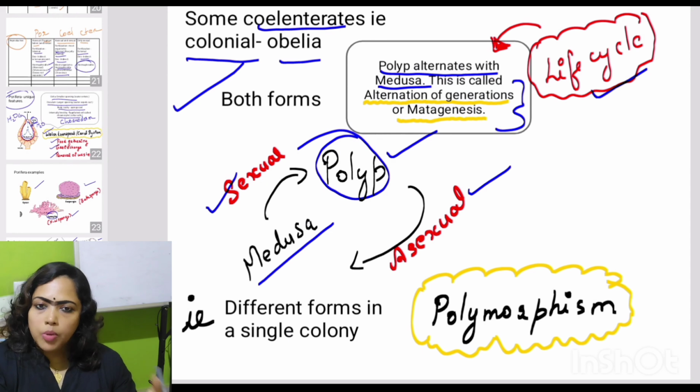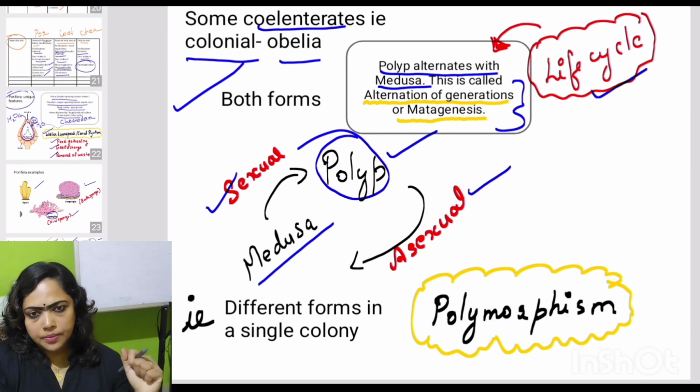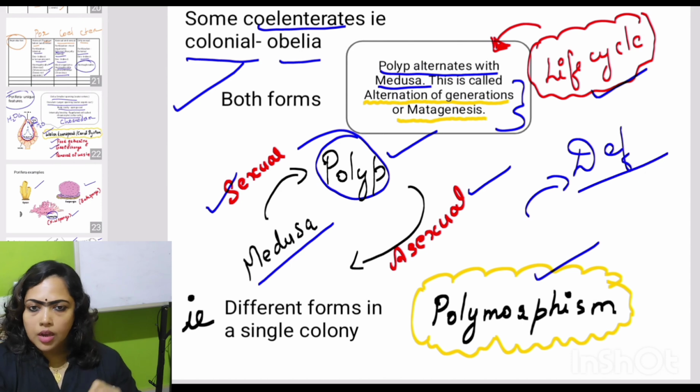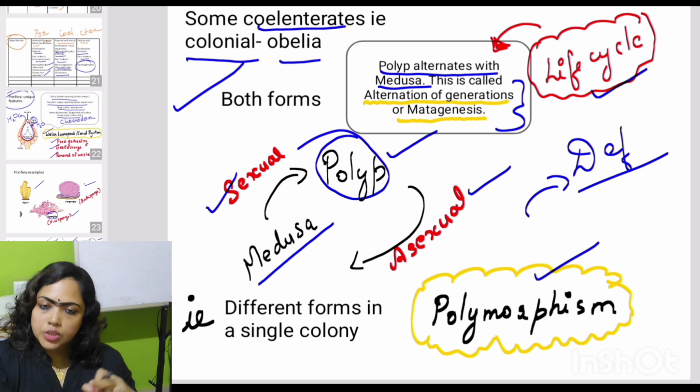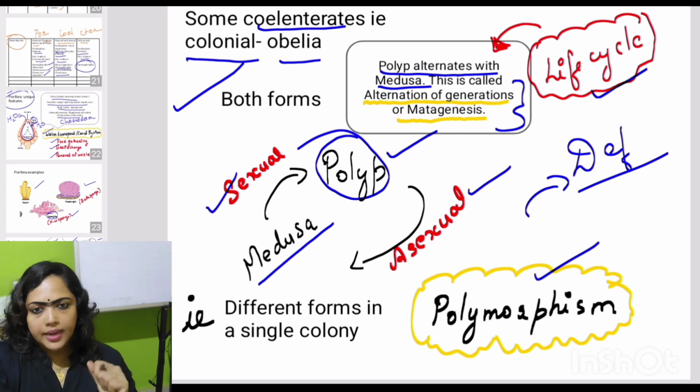Why? Because some are in polyp phase while others are in what? Medusa phase. This presence of morphologically dissimilar individuals in a single colony is called what? Polymorphism. So what is the definition of polymorphism? Presence of morphologically dissimilar individuals in a single colony. Clear? So we can conclude alternation of generation or metagenesis as well as polymorphism is shown by which phylum? Phylum Coelenterata, not all coelenterates but colonial coelenterates like Obelia.